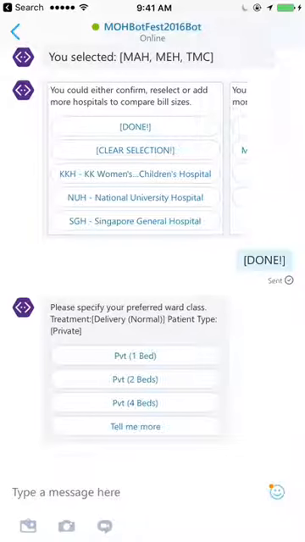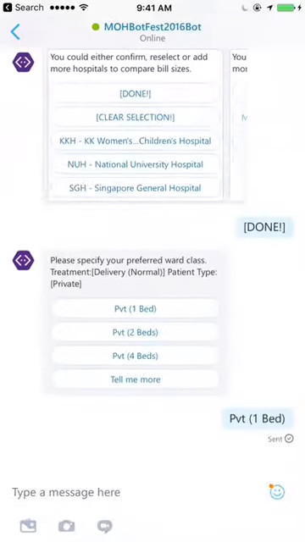Now Auntie Bill lists a list of valid ward types based on our hospital selection, the treatment type, as well as our selected patient type. So we can choose one of the ward type now to get the recommendation by AuntyBill.